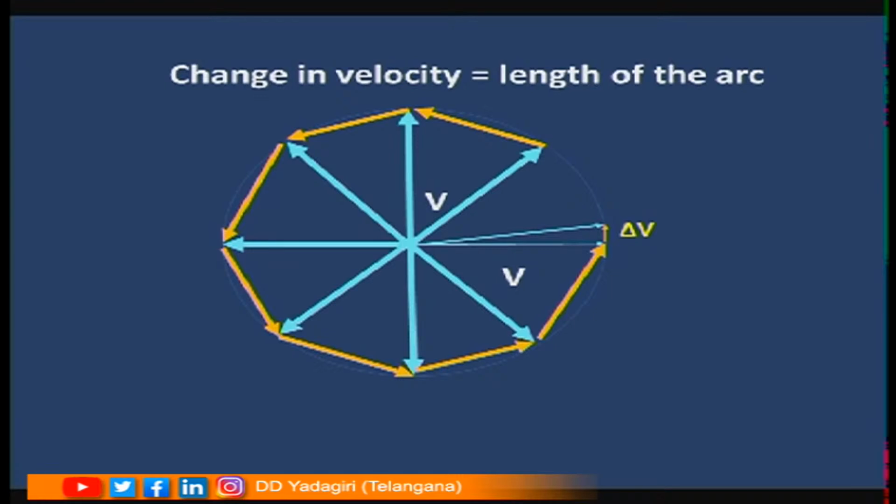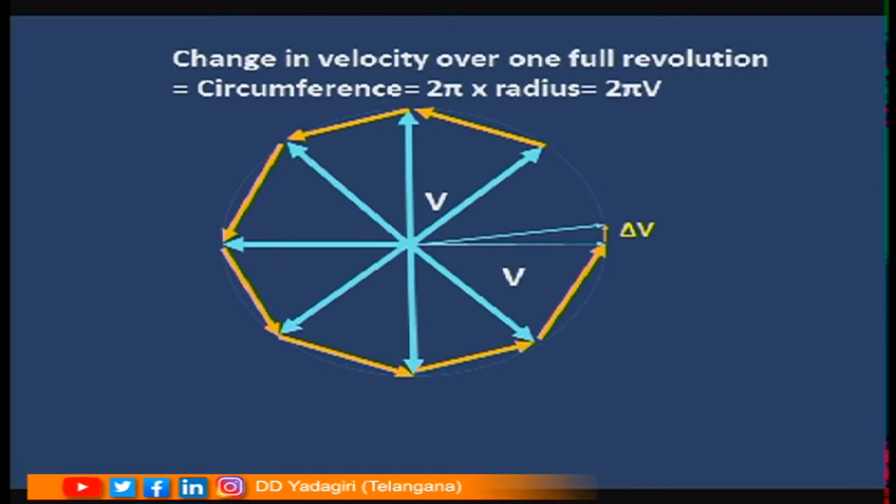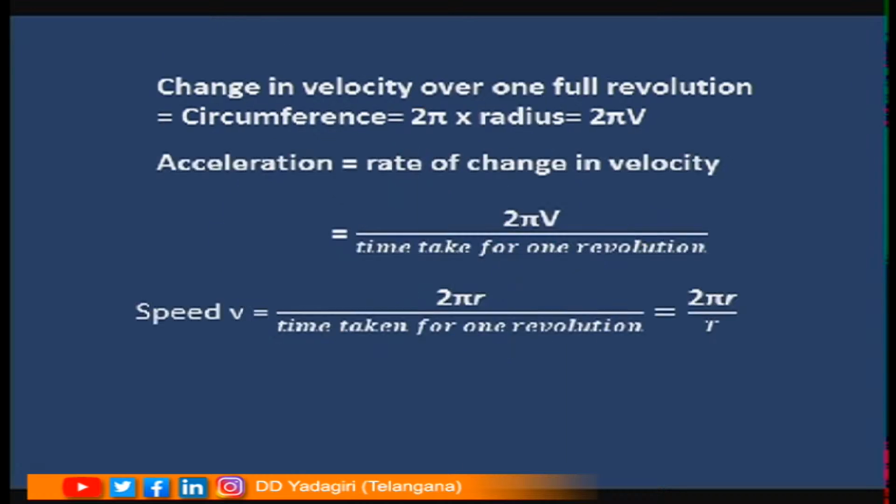Here the change in velocity is equal to length of the arc. If we consider change in velocity over one full rotation, that will be equal to length of the complete arc, that is circumference, which will be equal to 2 pi times radius, which is equal to 2 pi v. Change in velocity over one full revolution will be equal to 2 pi v.